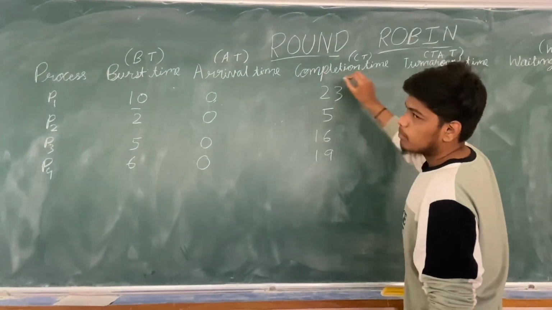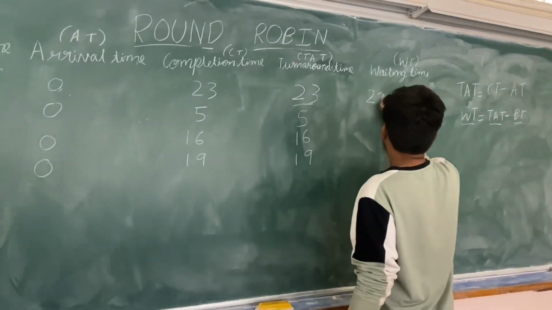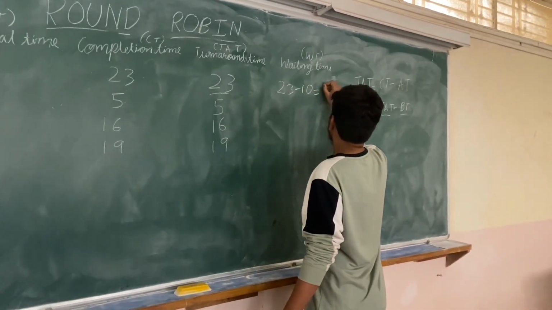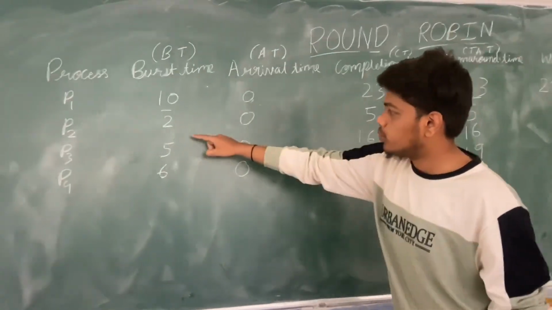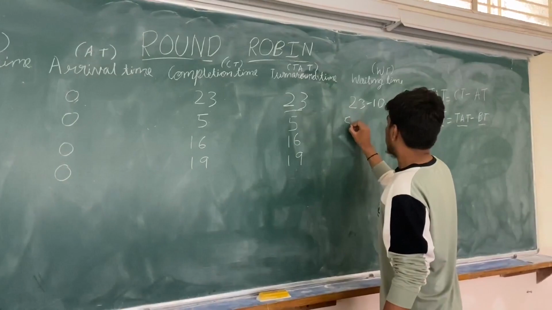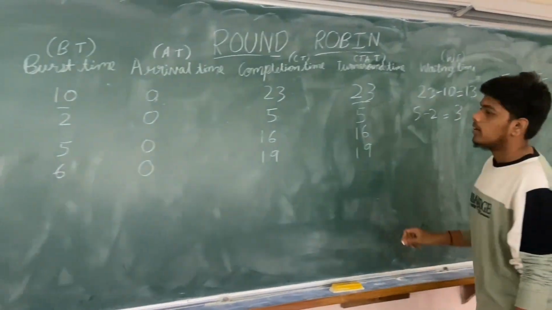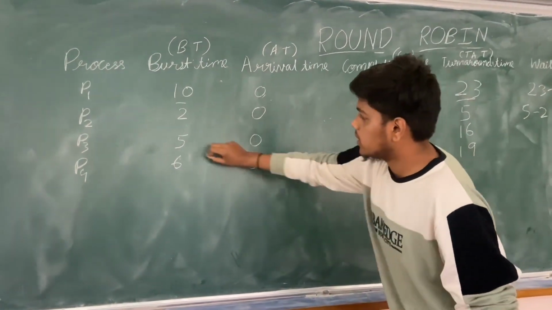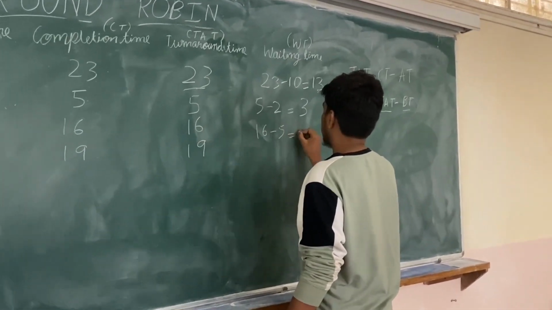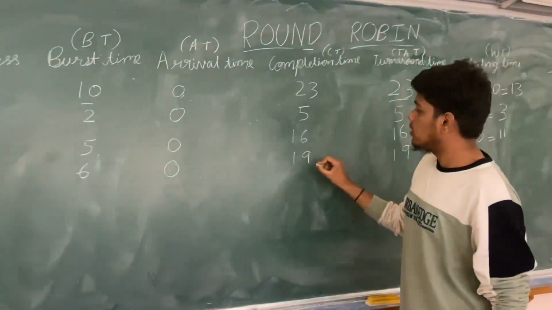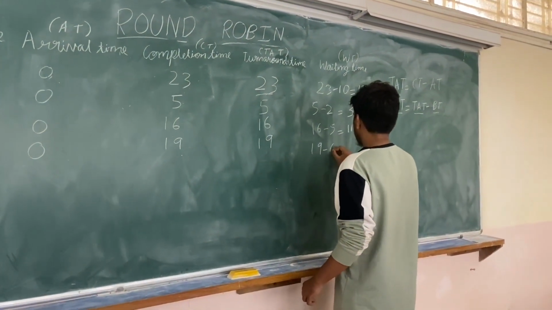So 23 minus 10 is 13, and 5 minus 2 is equal to 3, and 16 minus 5 is equal to 11, and 19 minus 6 is equal to 13.